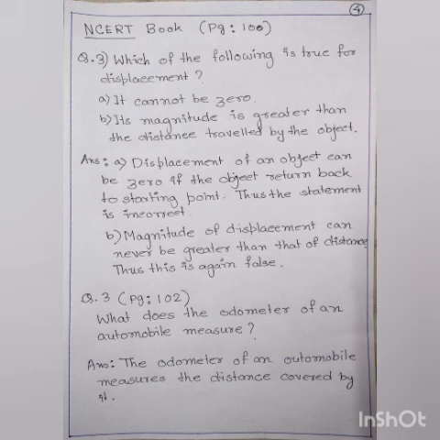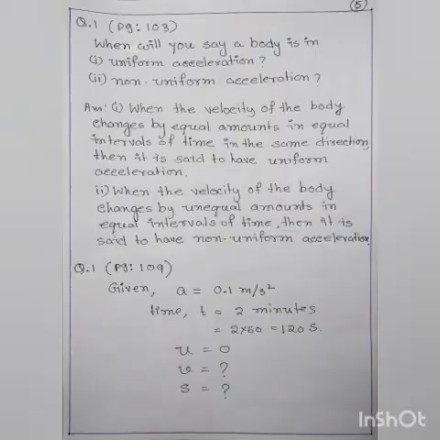Now, next question from page number 102, question number 3. What does the odometer of an automobile measure? And the answer will be, the odometer of an automobile measures the distance covered by it. Now next question number 1 from page number 103. When will you say a body is in option 1 uniform acceleration, option 2 non-uniform acceleration? Now the answer for option 1.